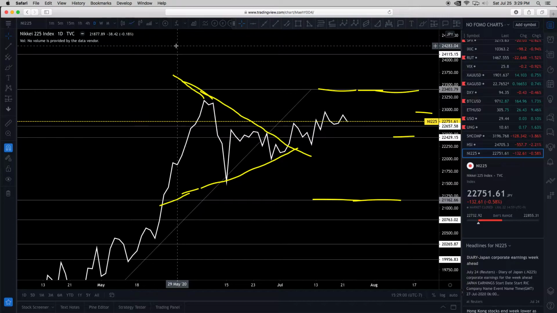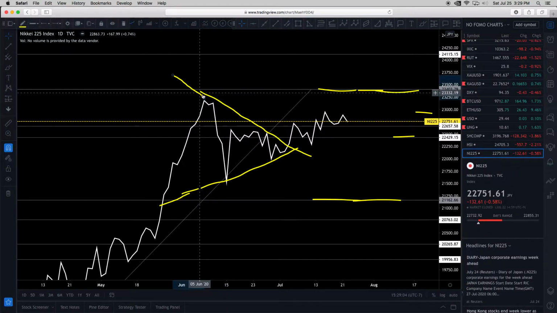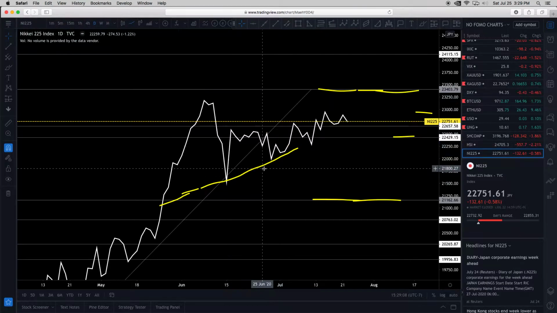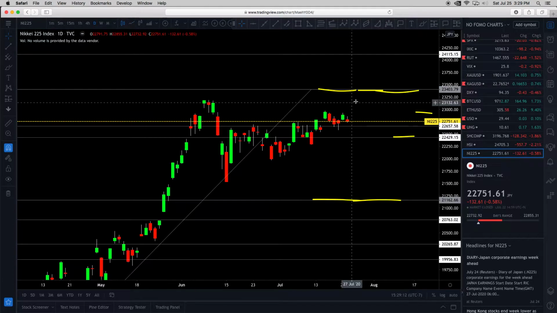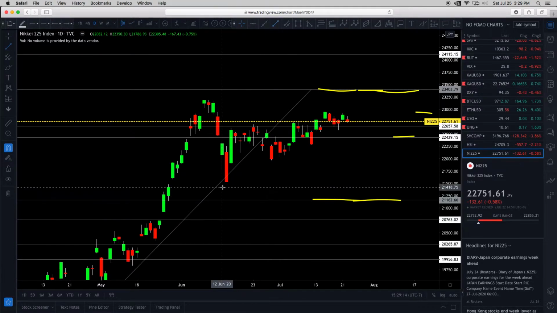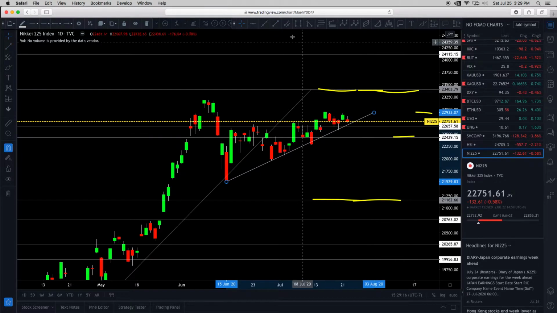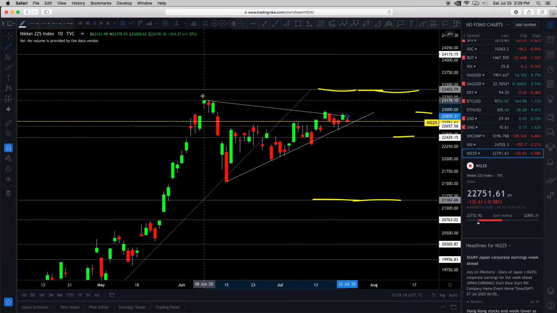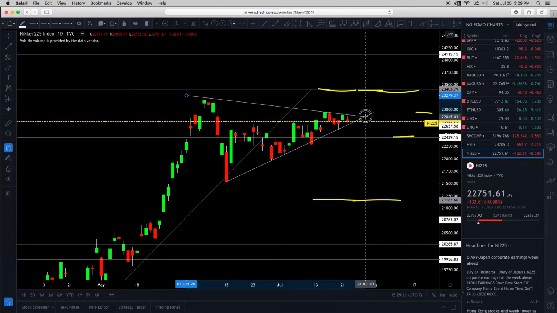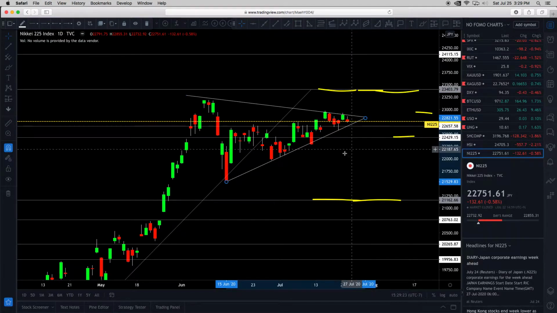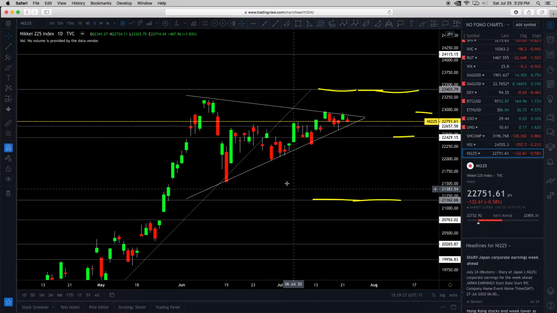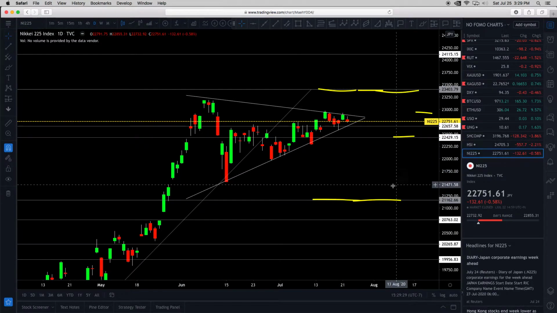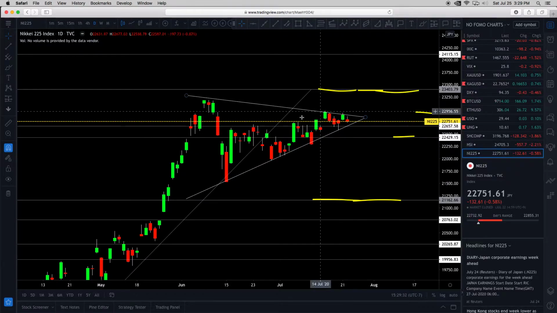But there's a new formation forming. So I'm going to erase this old yellow. We don't really need this. And what's the formation right here? You see now it's more like this. Boom, to here, like that. It's good to refresh the charts once in a while, because that old triangle is over now. So now it's here in this range.